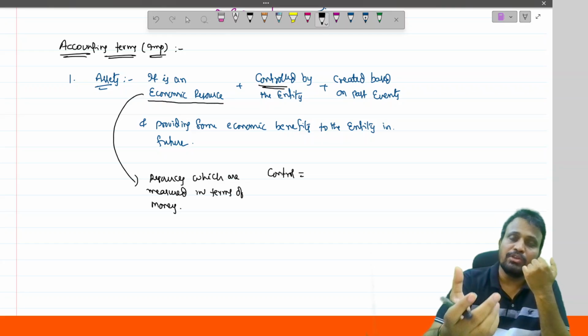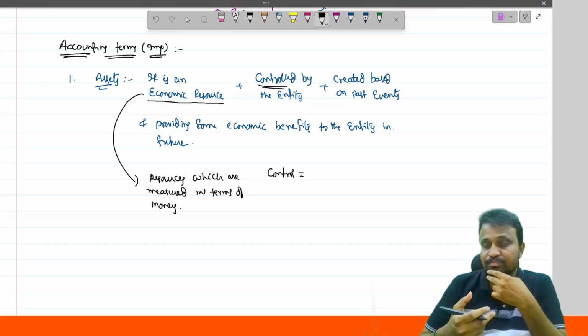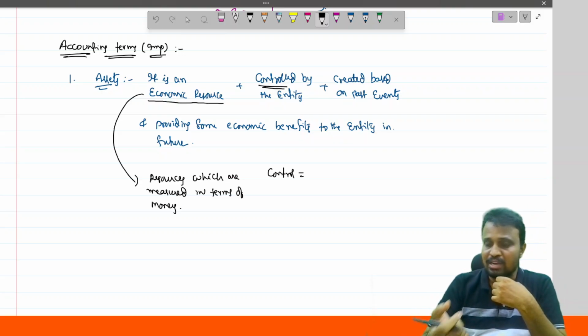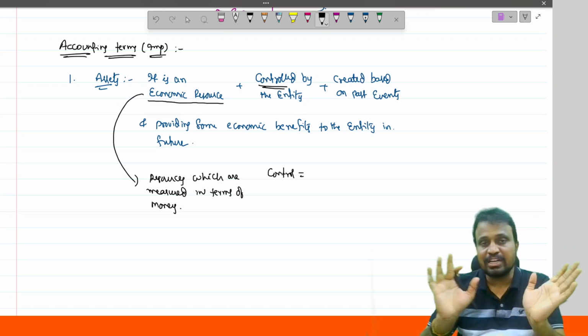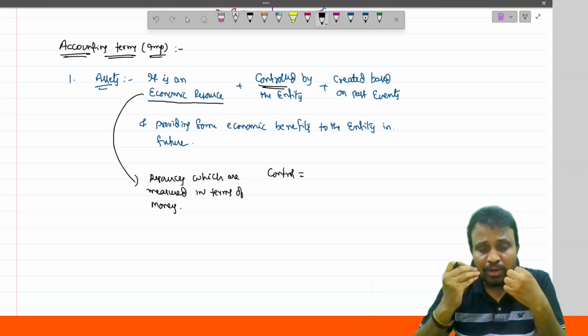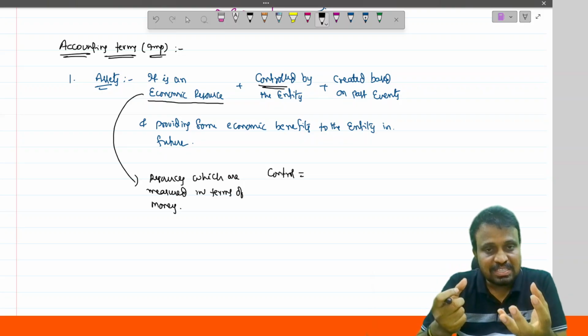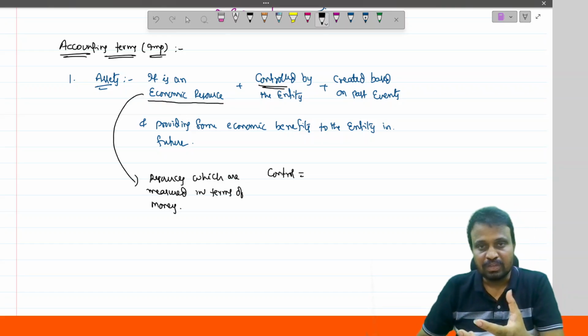For example, you purchase plant and machinery, or you purchase a vehicle. How to use the vehicle, where to use it, and for what purpose you are utilizing the asset is completely up to you only, and no person can interfere. If they want to use it, they need to take permission from you. So you are restricting the access of the product. That's why you are said to be having control.